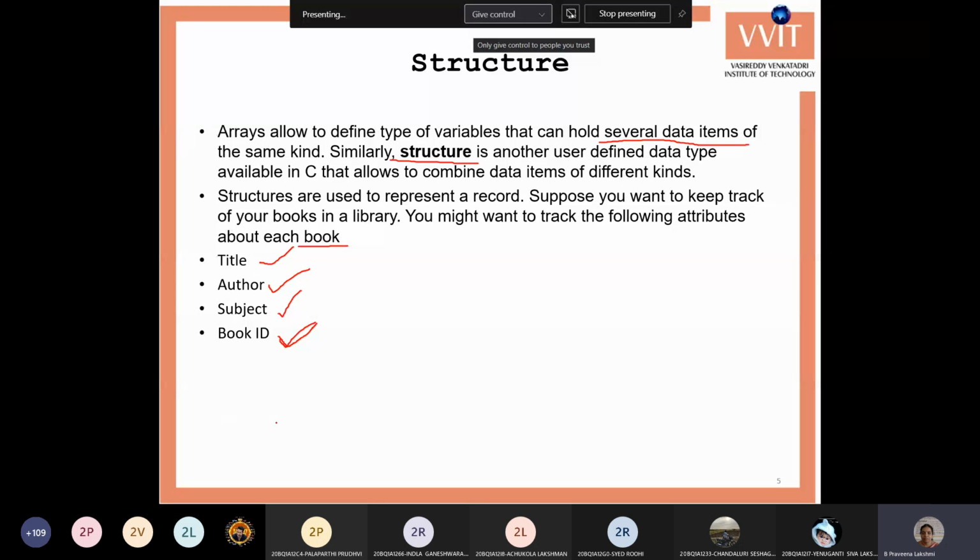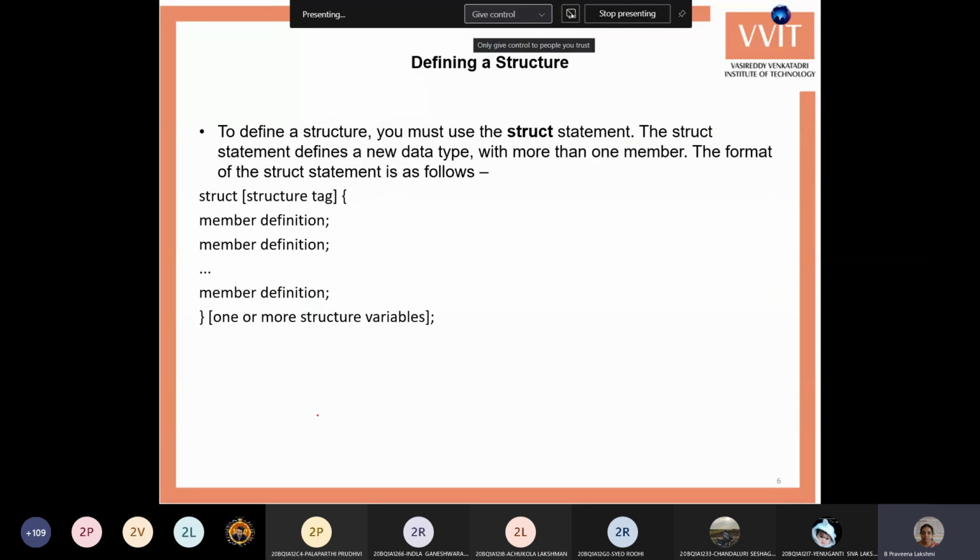To save all these different types of information into one group, we use a data type called the structure. User defined data type is nothing but creating our own data type, as with the existing data types like int, char, float. We need to give a name for our data type. The built-in data type int has a name defined by C, so using int we can store any number value. In the same way, if I want to store student data, I can give a name such as student.